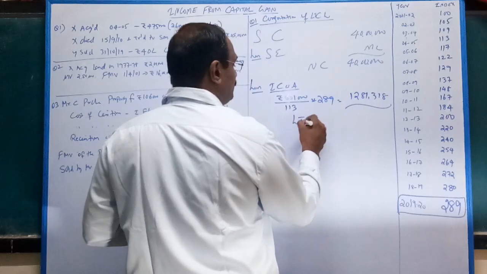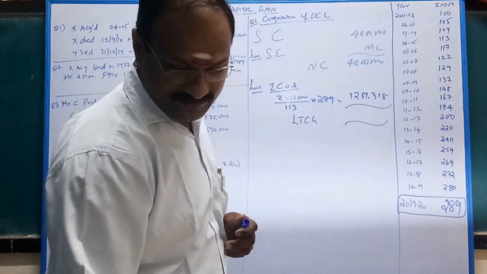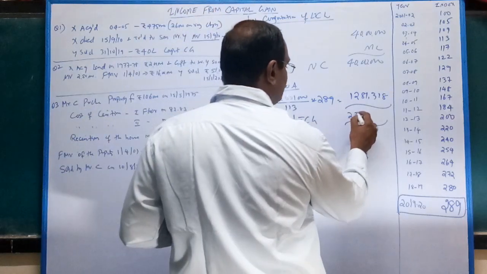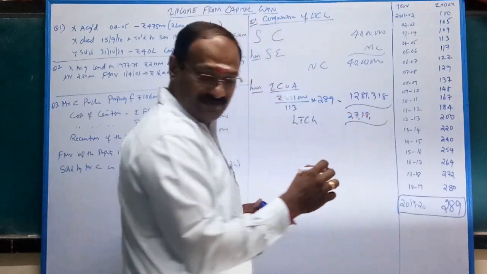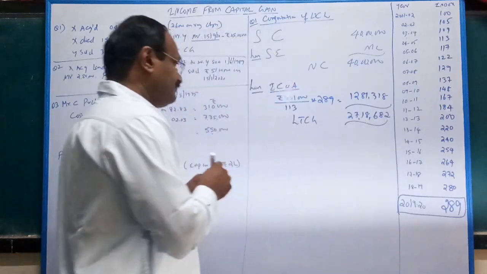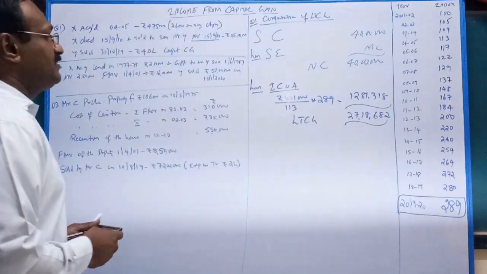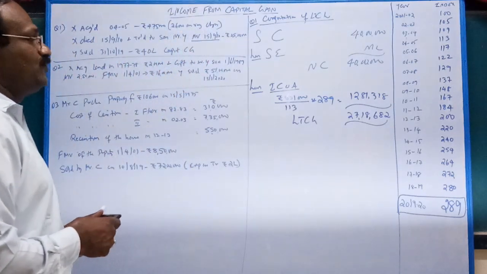Therefore, the long-term capital gain is 27 lakhs 18,680. Any doubt? Suppose you take 2010-11, 167.